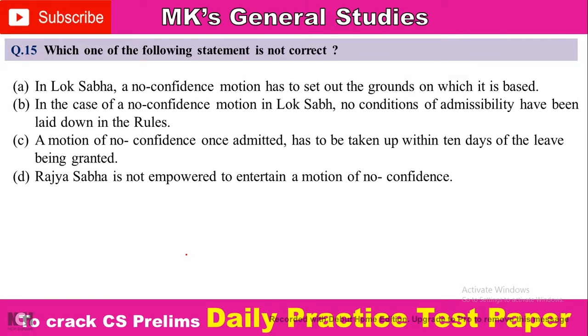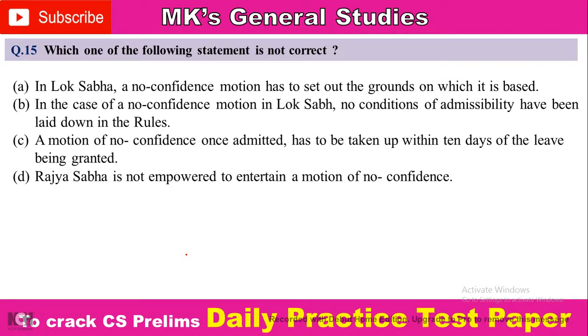Next question, that is question number 15. Which one of the following statements is not correct? Option A, in Lok Sabha, a no confidence motion has to set out the grounds on which it is based. Option B, in the case of a no confidence motion in Lok Sabha, no conditions of admissibility have been laid down in the rules.